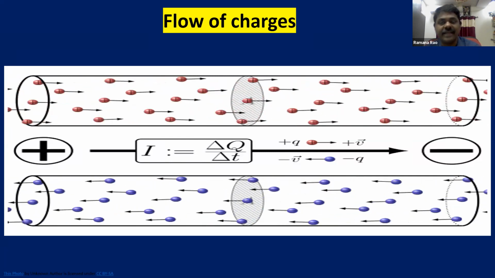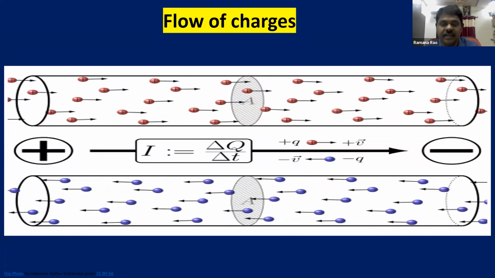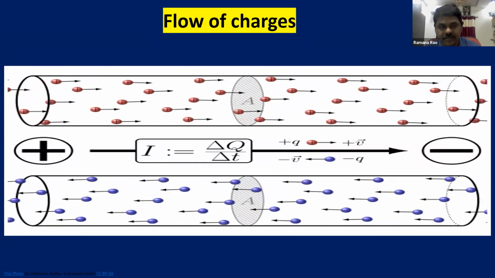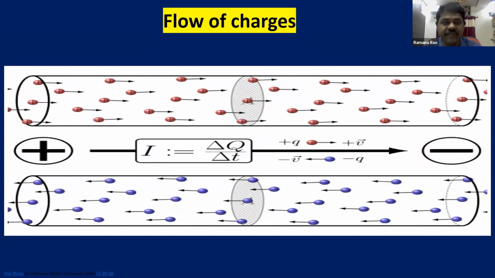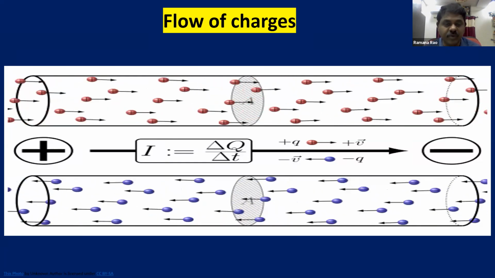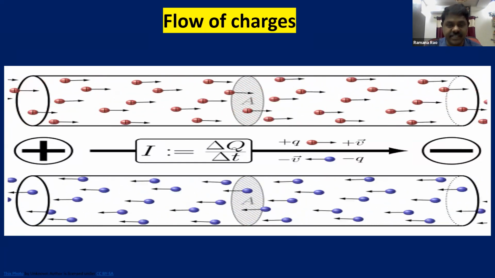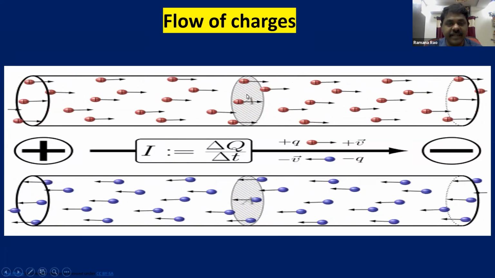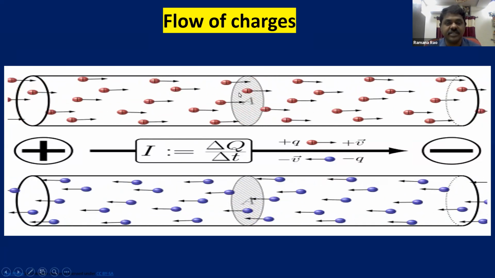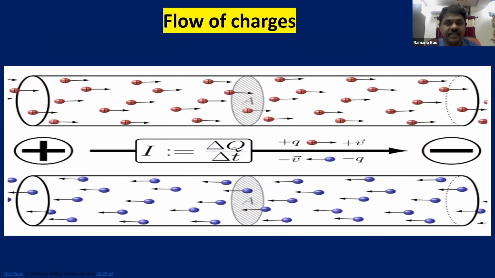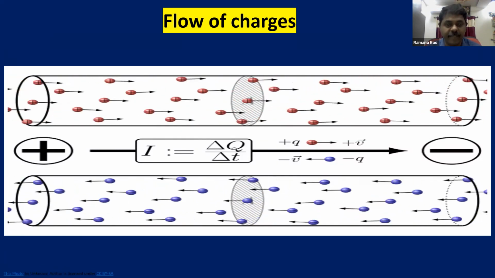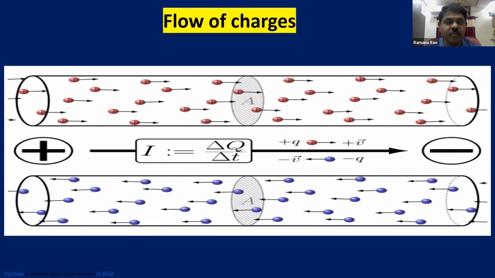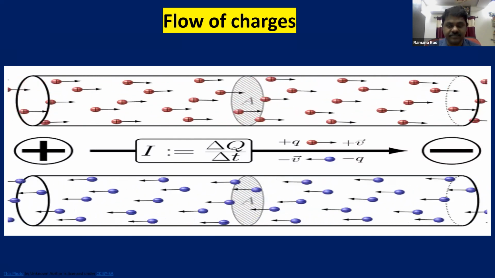Positive charges are attracted towards the negative terminal and negative charges are attracted towards the positive terminal. This is an imaginary view where the charge carriers move through a given cross section. Here A is the cross section. Through that cross section inside a metal, all the charge carriers move. In this way, you can imagine how the charge carriers move inside a metallic conductor.